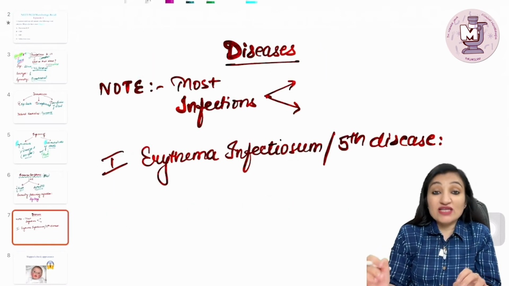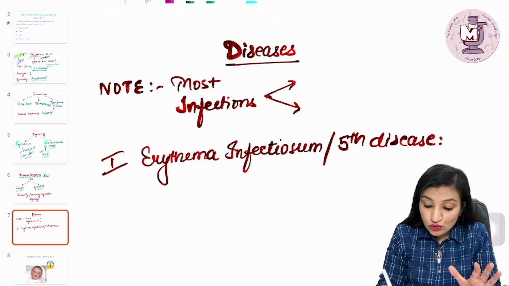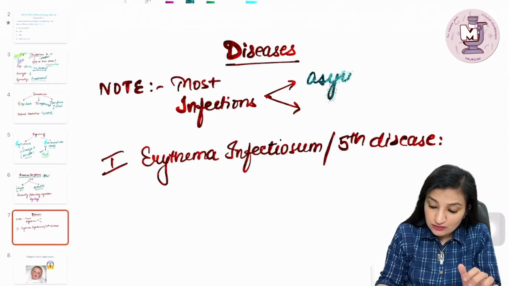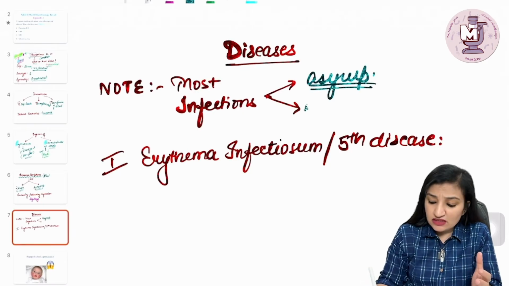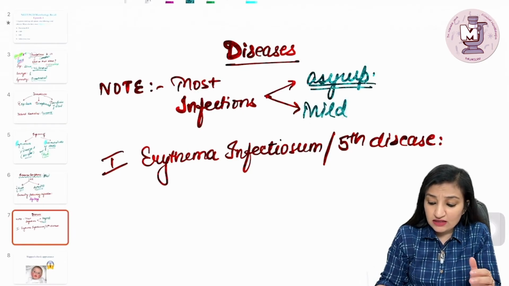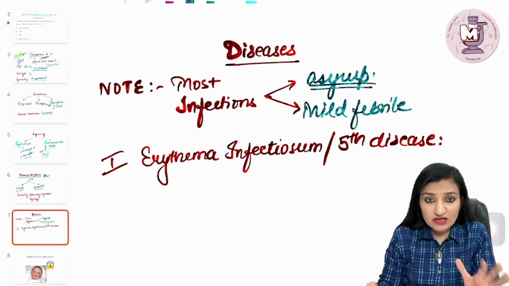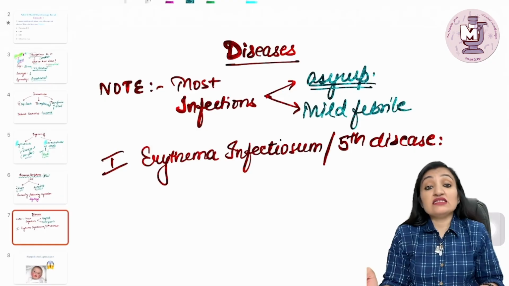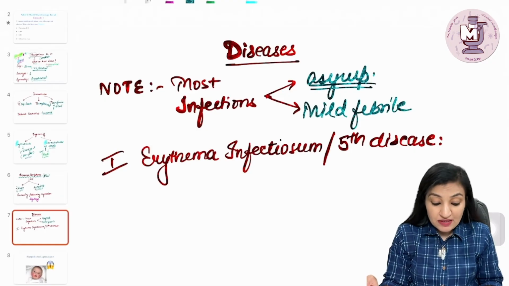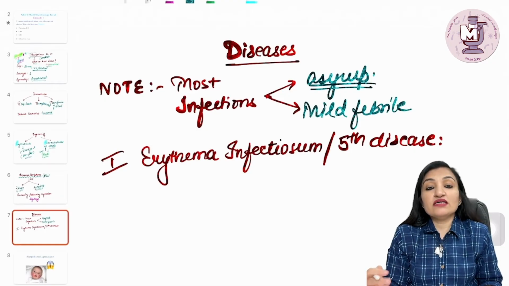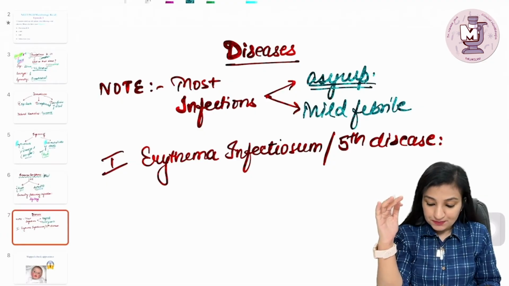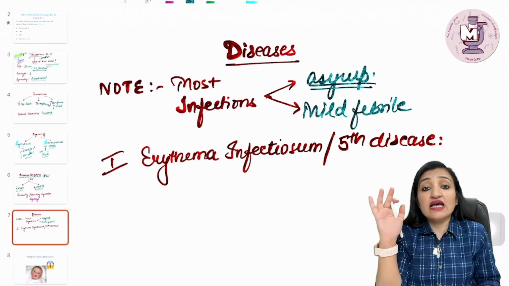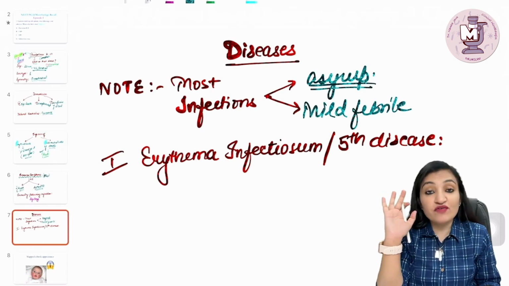Now, as far as diseases are concerned, most of the infections are asymptomatic, and in case symptoms occur, it is just going to be characterized by a mild febrile illness, and the infections are going to be self-limiting. As far as the diseases by this virus are concerned, please remember, we have different categories of diseases by this virus. The first one is erythema infectiosum, or fifth disease.